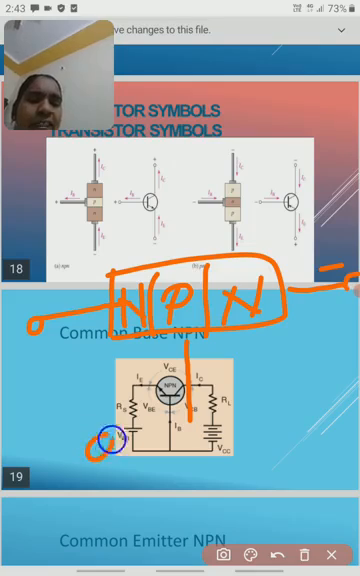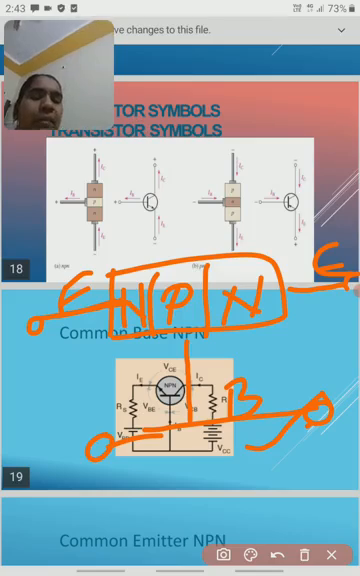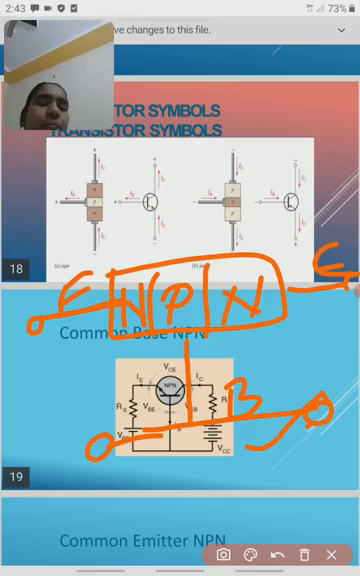When the base is common to emitter and collector, this is called a common base transistor. Generally, a common base transistor is one where the base is grounded, meaning we are giving zero potential to the ground. Once again, repeating the same point.